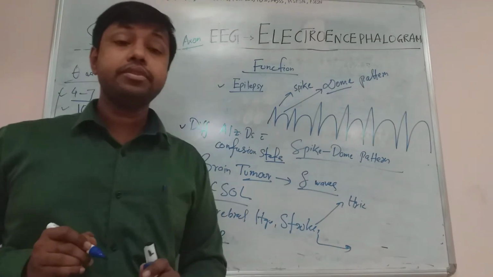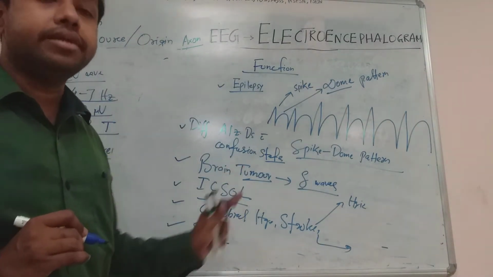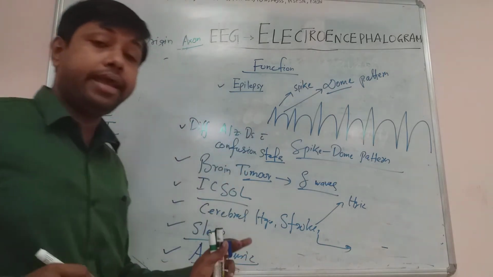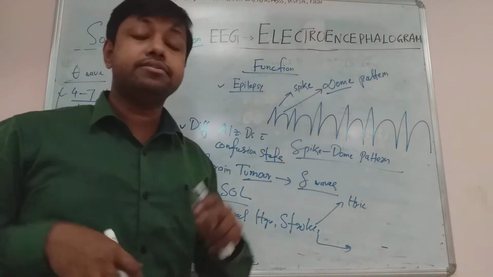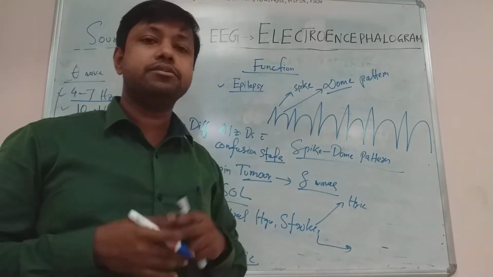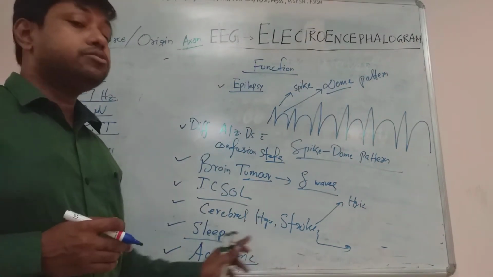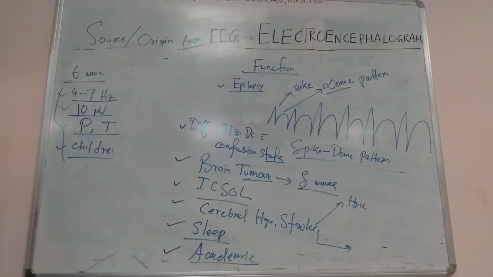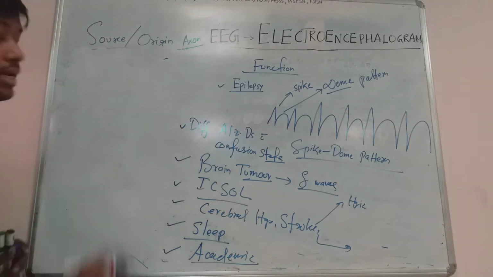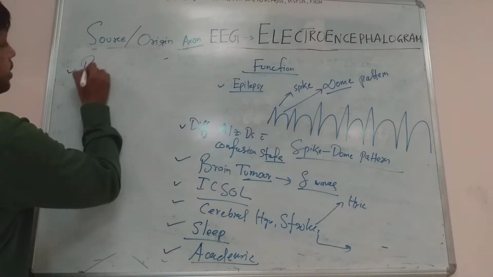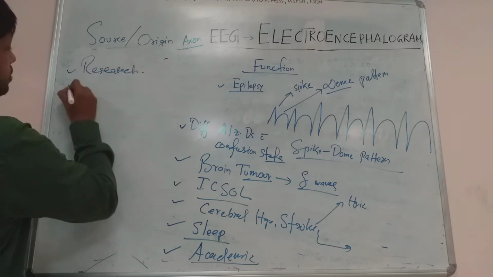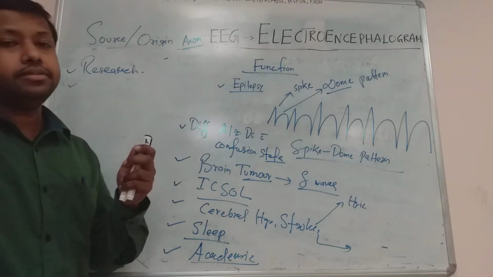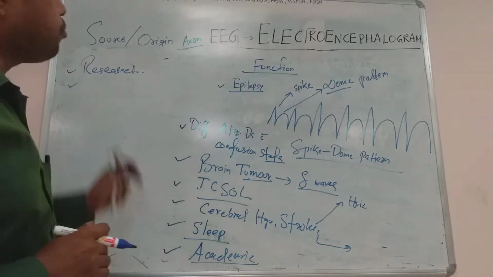Next one, it plays an important role from an academic point of view. We can show the electrical activity of the brain by doing the EEG for various medical students, paramedical students, and for doing research also. EEG plays an important role for academic interest, and also for doing research in clinical neuroscience, cognitive neuropsychology, neurology, and various other researches. This EEG plays an important role.